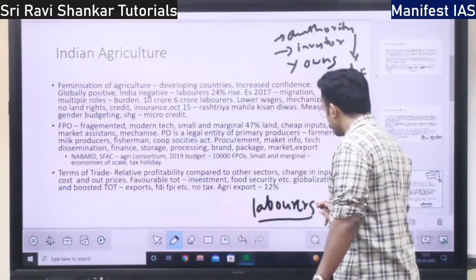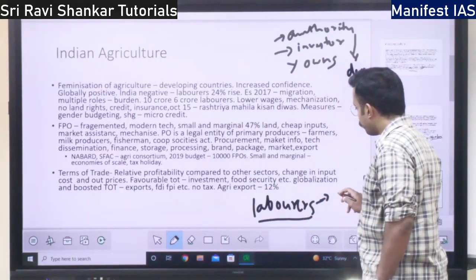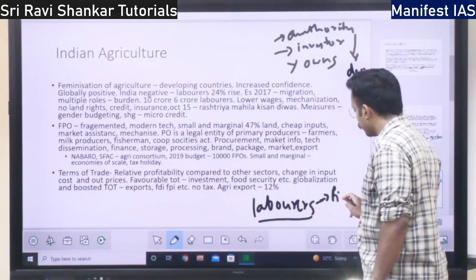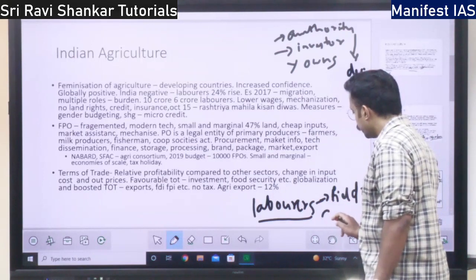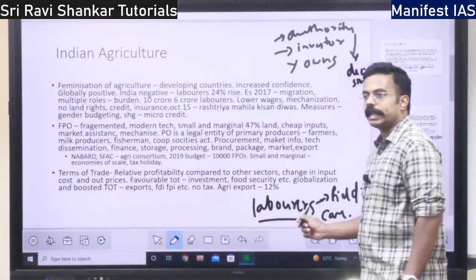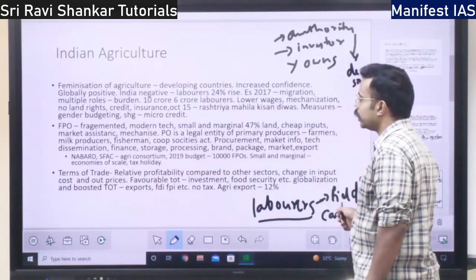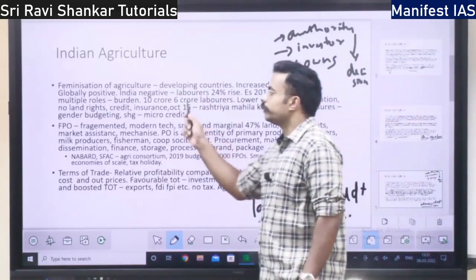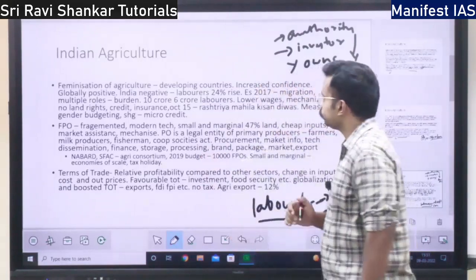How? Apart from working in the field, they will have the burden of taking care of home plus working in the field. So there are two burdens, because of which feminization of agriculture is a negative thing, right?